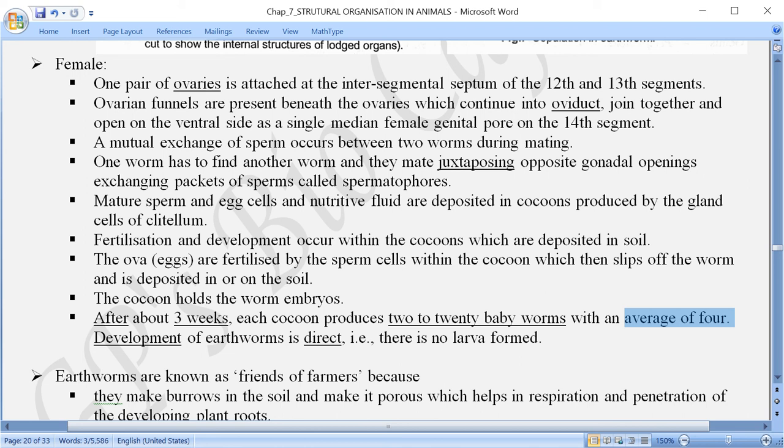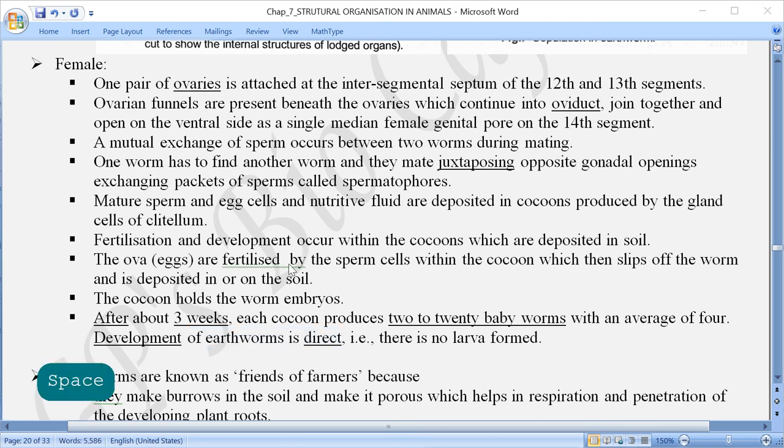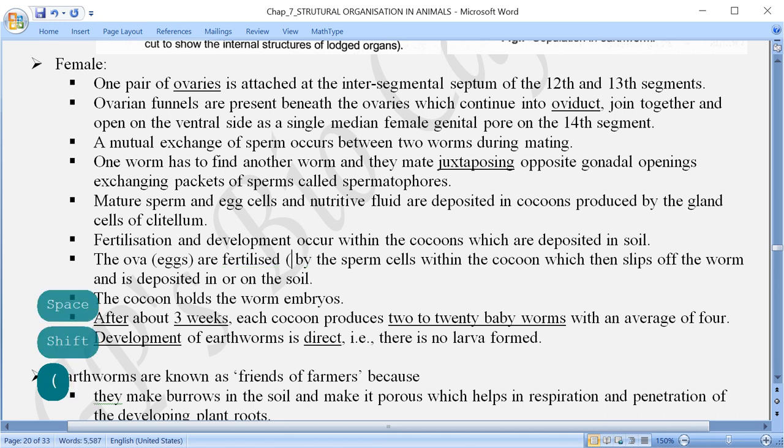And because there is no involvement of the larval stages, the development can be called a direct method. Where is the fertilization taking place? Fertilization is external. So what I said here, fertilization is external, right?